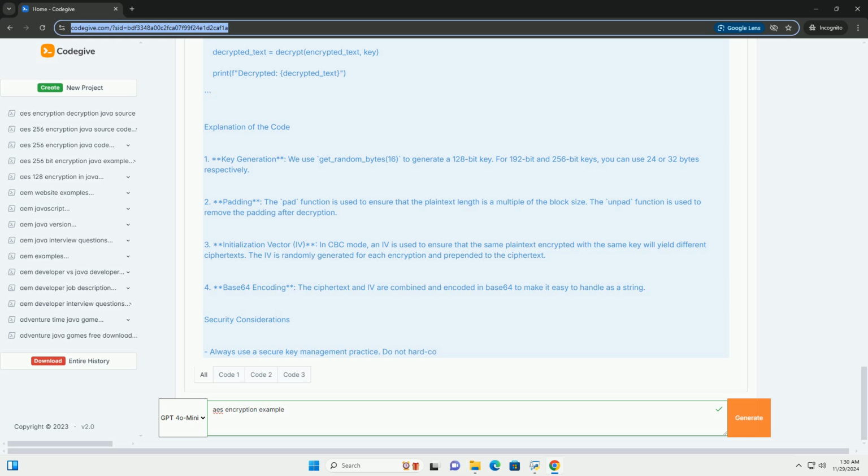Conclusion. In this tutorial, we covered the basics of AES encryption and implemented a simple example in Python. This should give you a solid foundation to start using AES in your own applications. Always ensure to follow best practices for security when handling sensitive data.